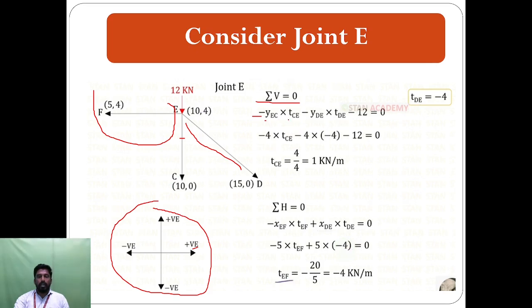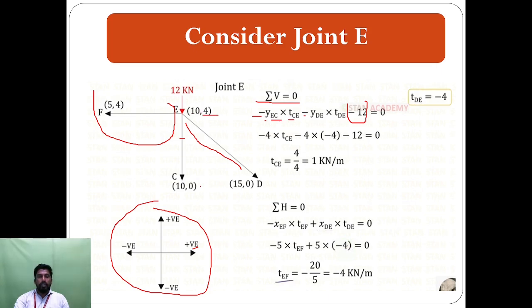Next we find the tension coefficient of a particular point. If we consider a point ED, it is also in the negative direction, so put the negative sign, YDE and TDE. This is also 12 kilonewton, and since the force acts downward, we put the minus sign, which is equal to 0.